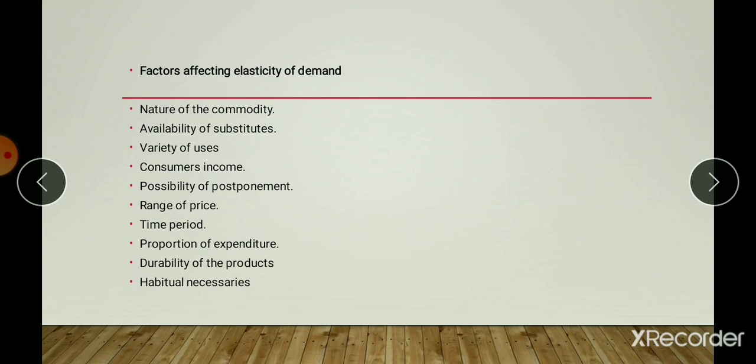Next one is possibilities of postponement. The price elasticity is affected by the possibilities of postponement. When the demand for a product is postponable, its demand tends to be elastic. In case of goods which are urgently required, the demand will be inelastic.